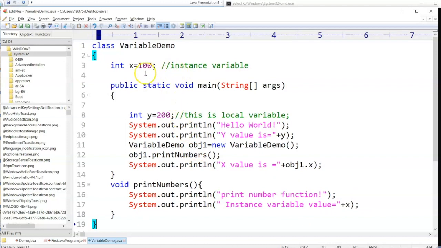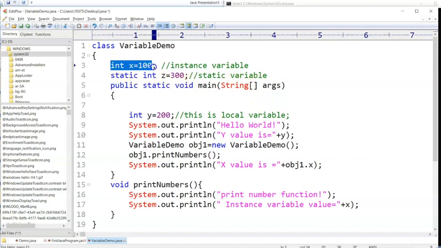Now the other one is a static variable. A static variable is something, I'll say static integer z is equal to 300. Static variable. This is again an interview question. Can you explain the difference between a static variable and other variables, like the instance variable?